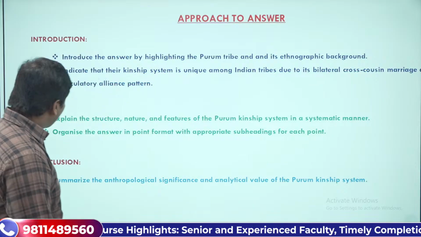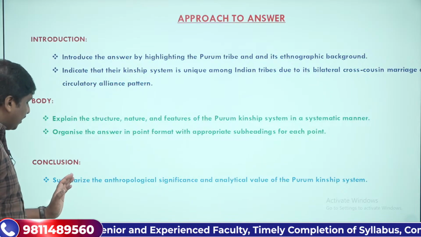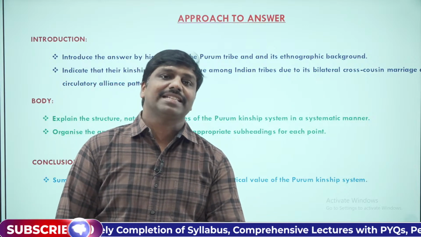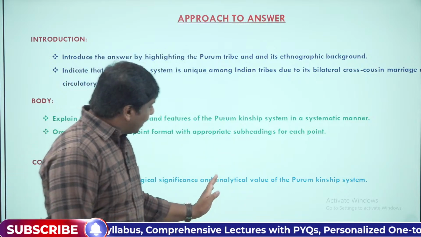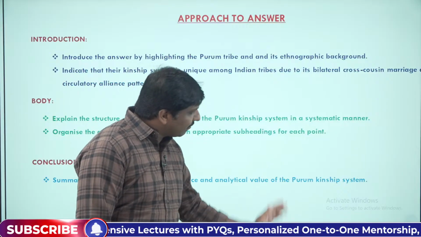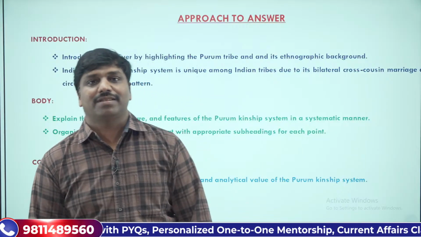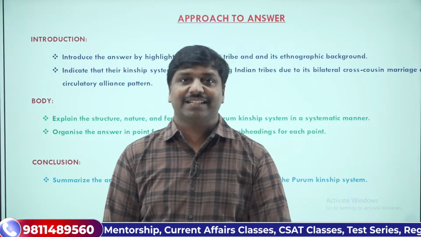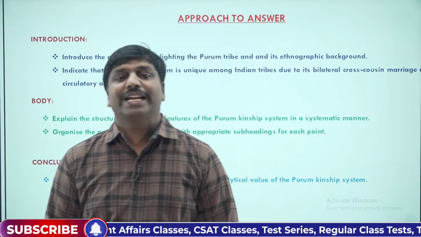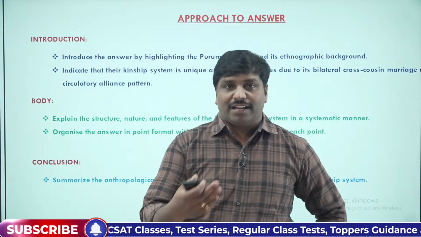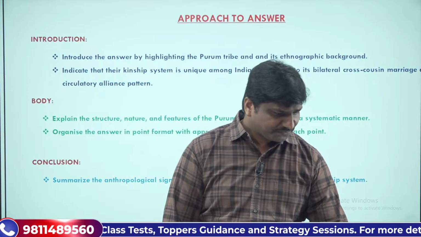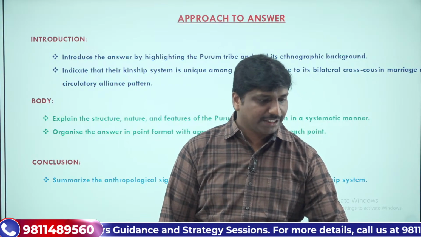And then, in the conclusion, you can summarize by providing its anthropological significance, and you can also provide the analytical value of the Purum kinship system. This is how you can keep your approach. Is that clear for you? This is how you can introduce and go to the body portion of the answer. I hope I'm clear to you.